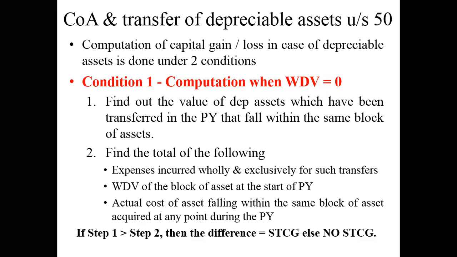Every year I apply the straight line method of depreciation, and over the 10 years I depreciate the value of that machinery. Which means at the end of the 10th year, in that particular block of 10%, there is no asset, or the written down value of the asset will become zero. Do you agree with me?